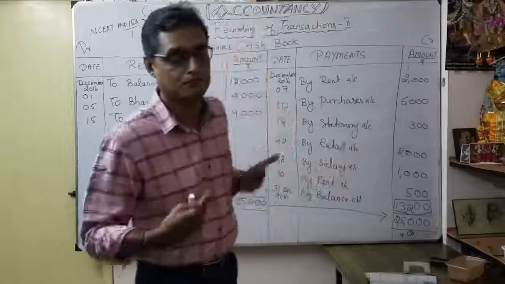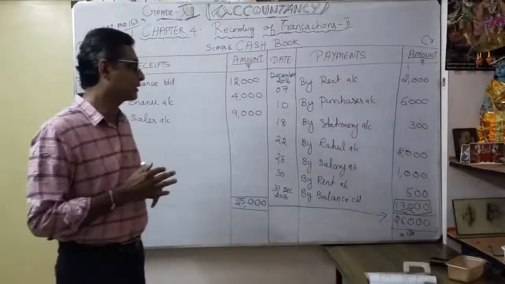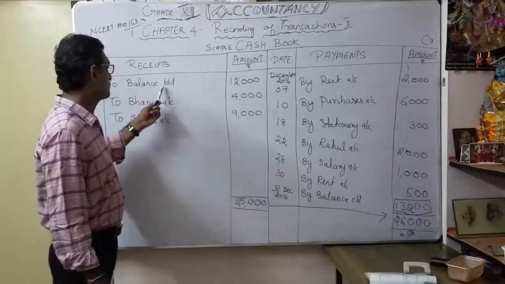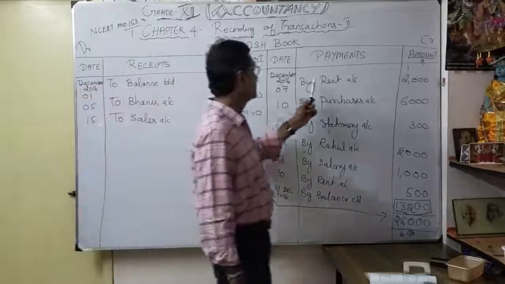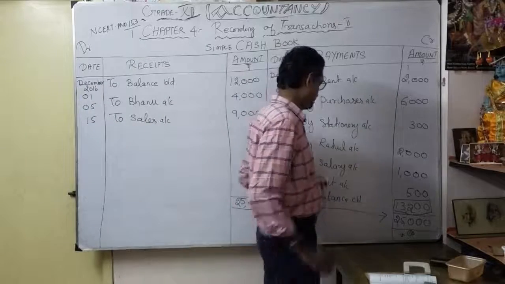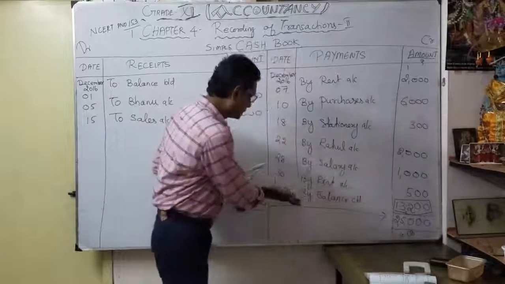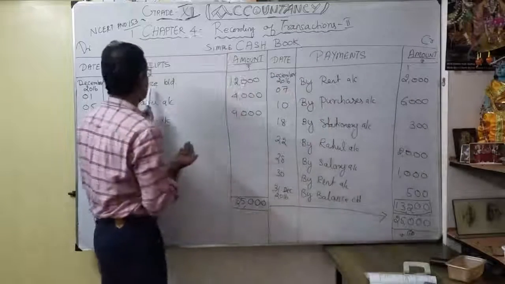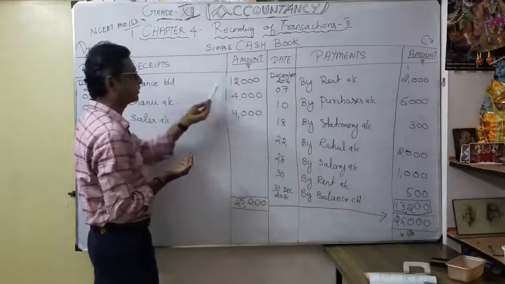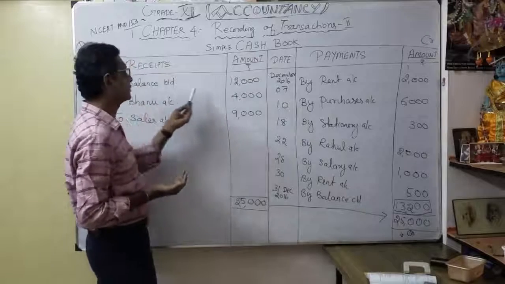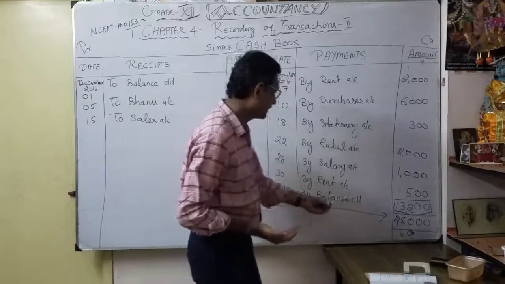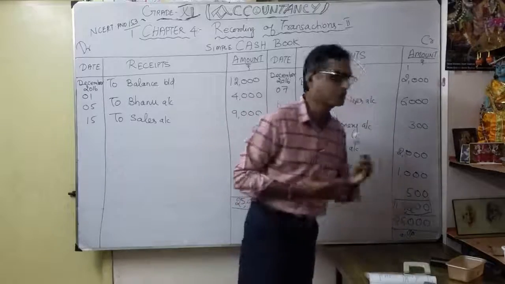We have to learn. Only practice will make it come. Suddenly you can't learn. So in the simple cash book, how many transactions in total? 1, 2, 3, 4, 5, 6, 7, 8, 9. Finally we got, at the end of the 31st of December, what is my cash in hand? See, at the beginning, what is my cash in hand? I wrote balance brought down 12,000. To balance brought down 12,000. At the end of the month, December 31st, by balance carry down 13,200.